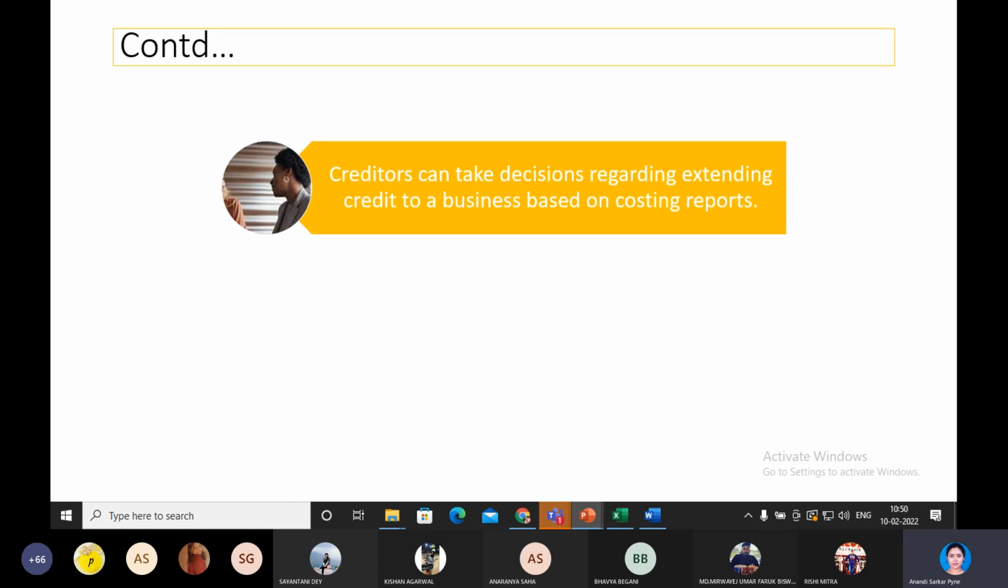Next is third party creditors. So creditors can take decisions regarding extending credit to a business based on costing reports, audit reports. So costing is an area, like cost audits are also done. So with the help of that report, the stakeholders of the company can think about investing, giving credit to the company.